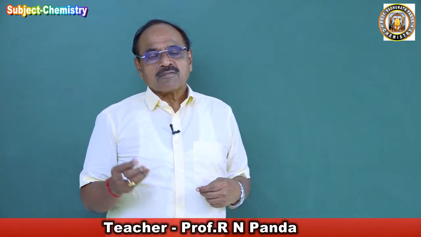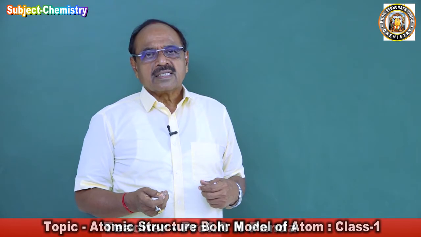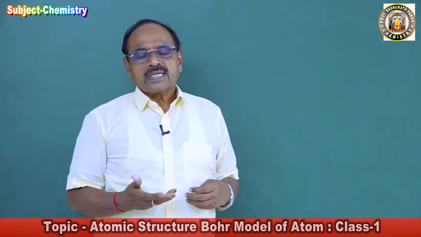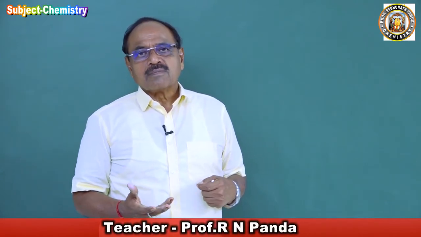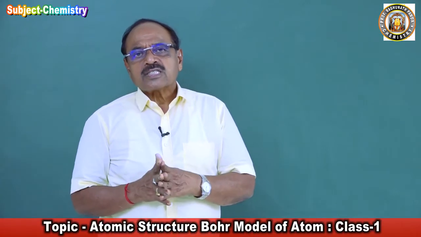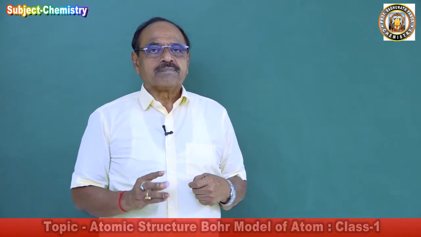Hence, very intelligently, the Danish scientist Niels Bohr in 1913 proposed his model of atom, known as the Bohr model of atom, to overcome all the objections and explain the atomic spectrum perfectly.